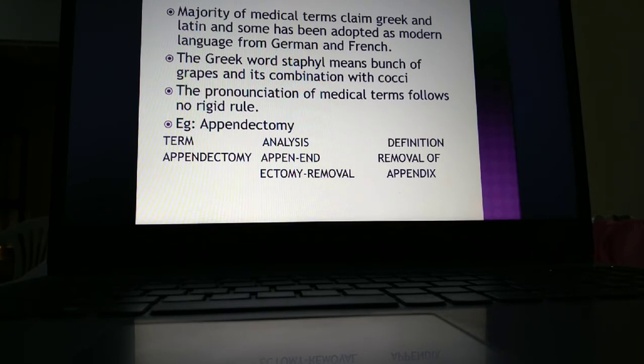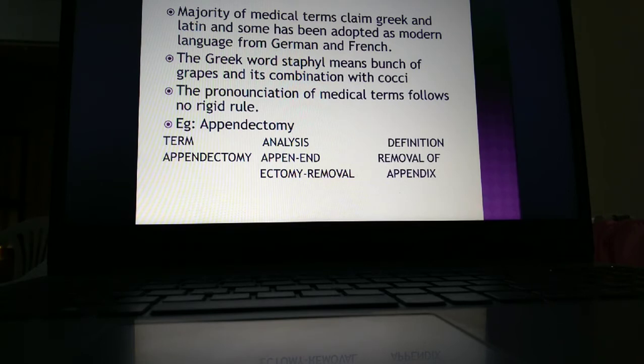The Greek word staphyle means bunch of grapes, and it is combined with cocci. Cocci means a type of bacteria which develops as a group, so it looks like a grape-like structure, where grapes look like a bunch.